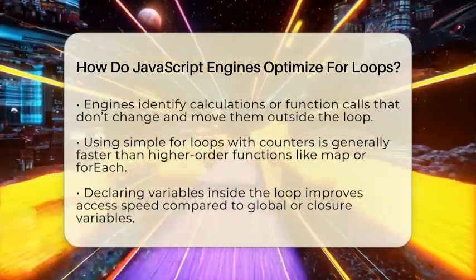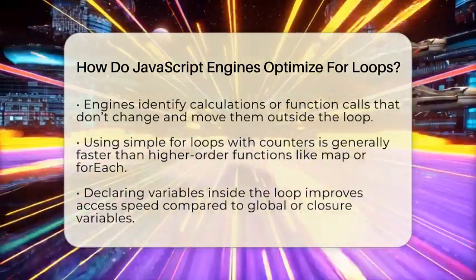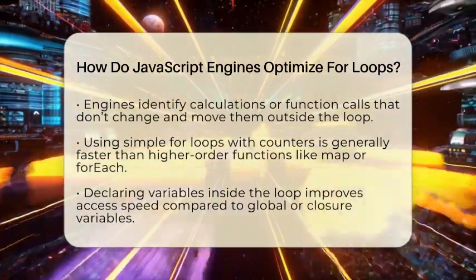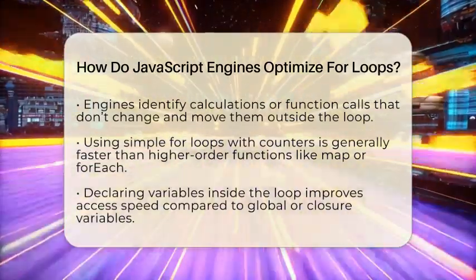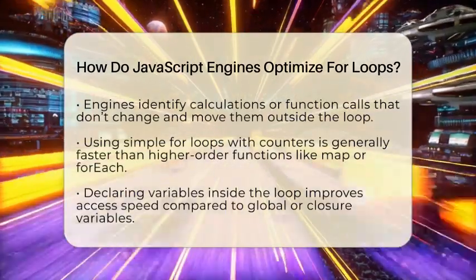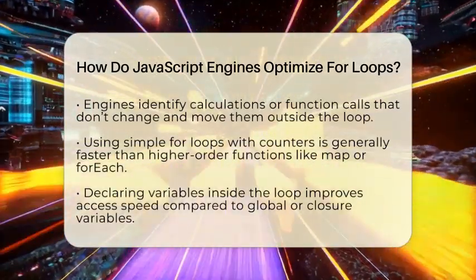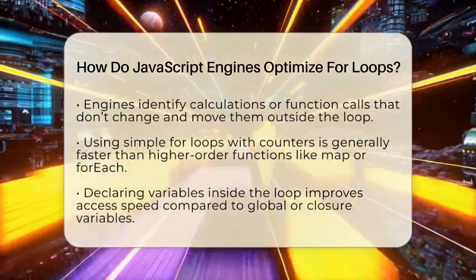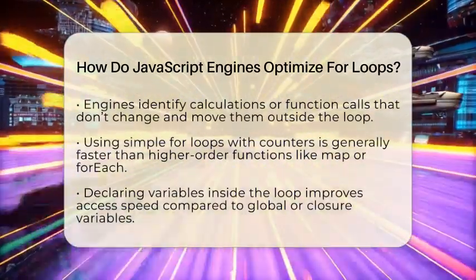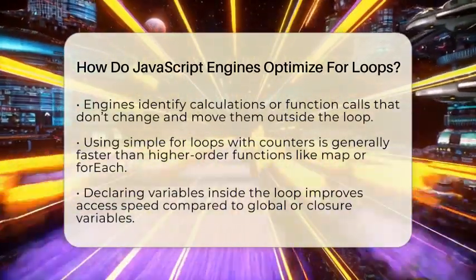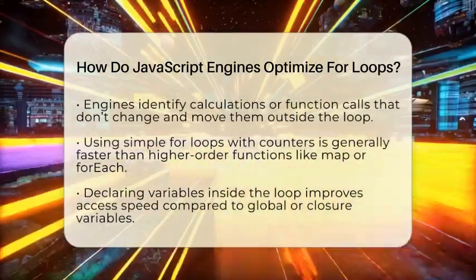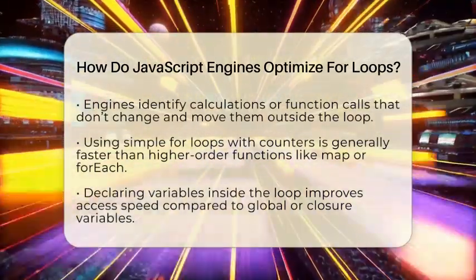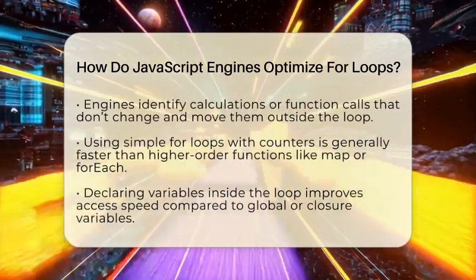Loop fusion is another technique. If you have 2 loops that go over the same data, the engine can combine them into one. This reduces overhead and makes better use of the computer's cache. JavaScript engines also look for work inside the loop that doesn't change. If you have calculations or function calls that give the same result every time, the engine moves them outside the loop. This way, it doesn't repeat the same work each time.